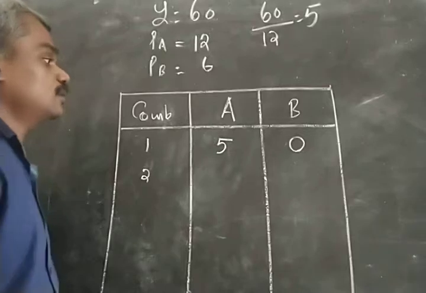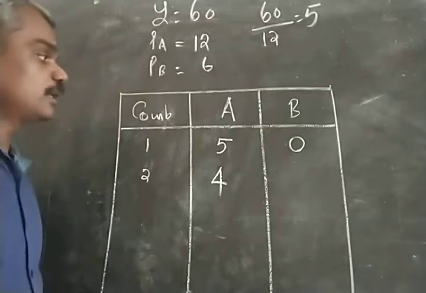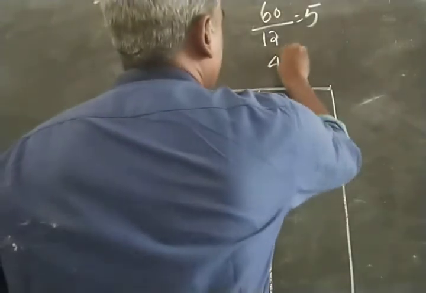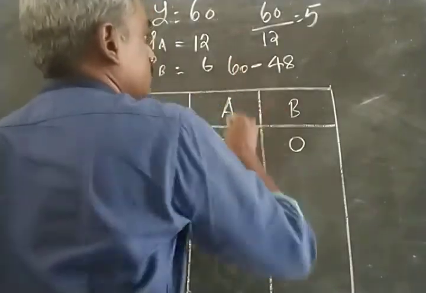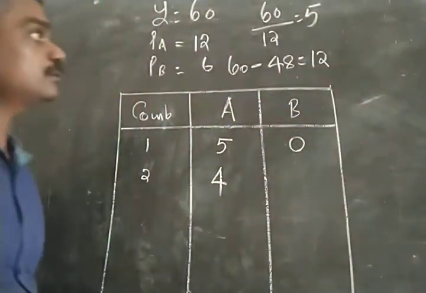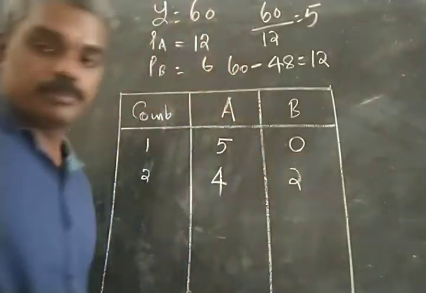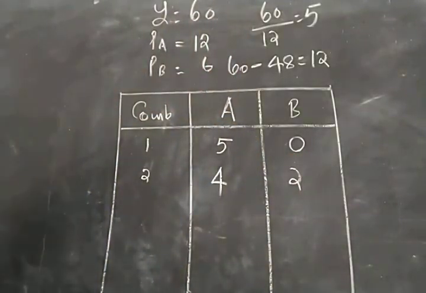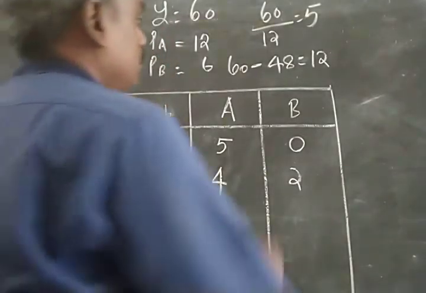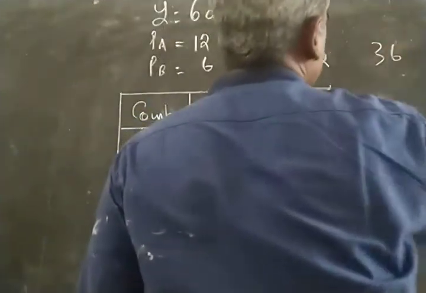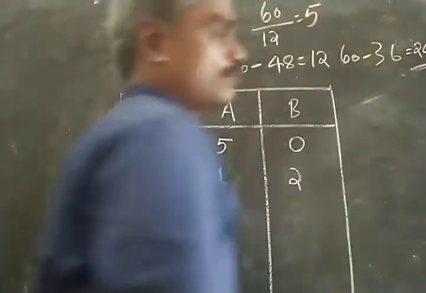In the second combination, if he reduces the consumption of A to 4, then 48 rupees will be spent on A. Of his 60 rupees income, he has 12 rupees left, and with this he can consume 2 units of B. In the third combination, if he reduces consumption of A to 3, he spends only 36 rupees. 60 minus 36 is 24, so there will be a balance of 24 rupees.